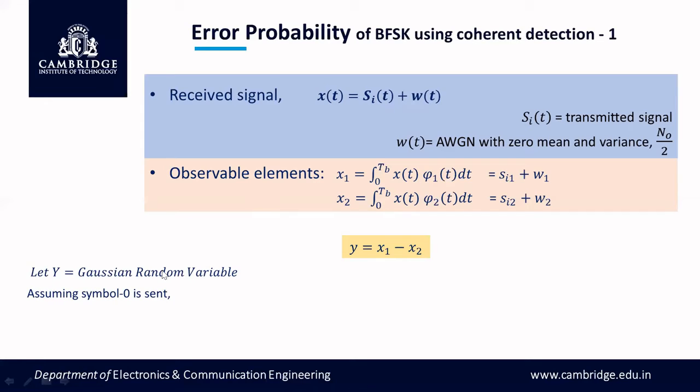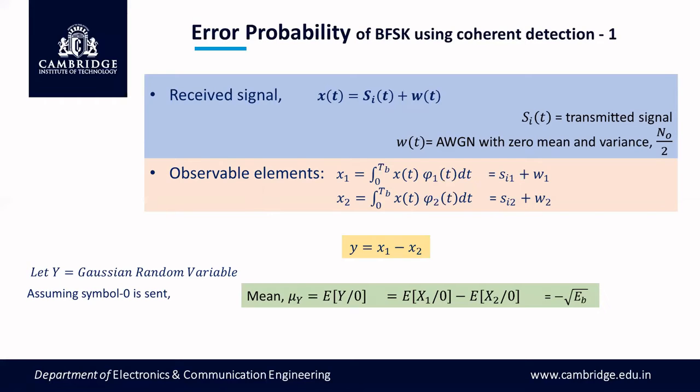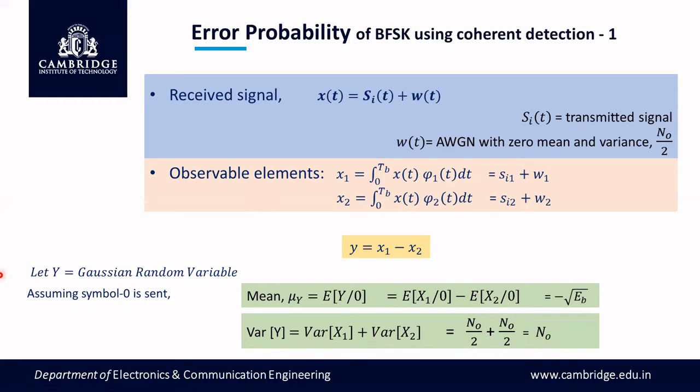Let us assume now the symbol 0 is transmitted. If symbol 0 is transmitted, let us see the possibility of getting the 0 as output. So for that, we take the help of Y, the Gaussian random variable. Since it is a random variable, we calculate mean and variance.